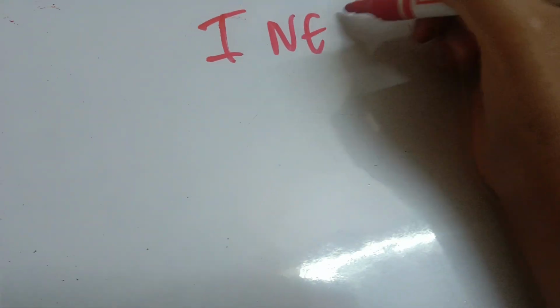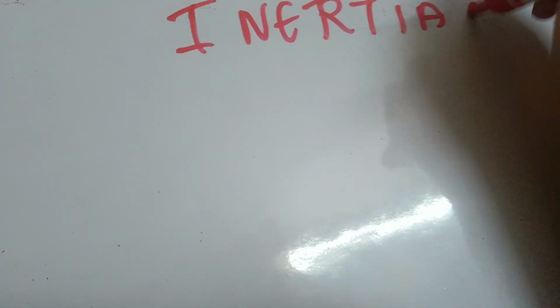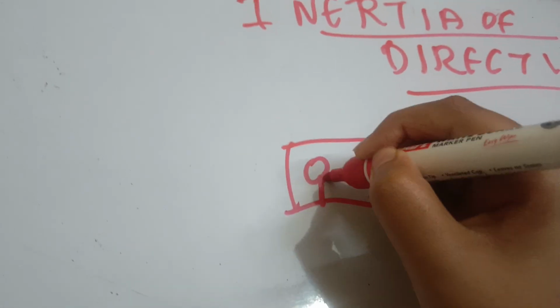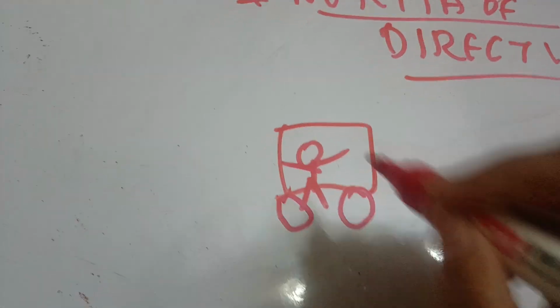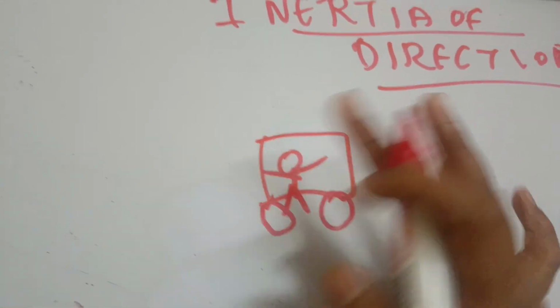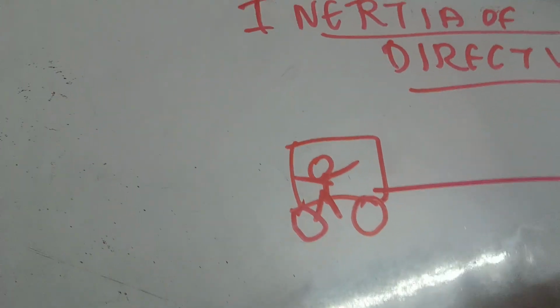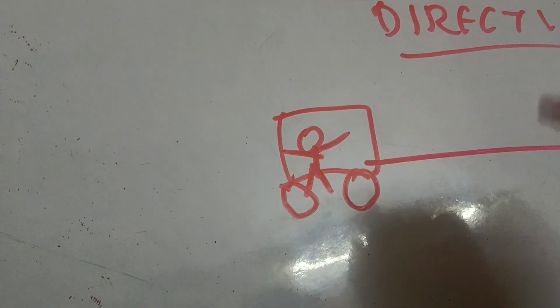Then the last one is inertia of direction. We learn about inertia of direction, then we can move to the second law. A simple example can be given for this. For example, you're sitting in a car, moving on a straight road.